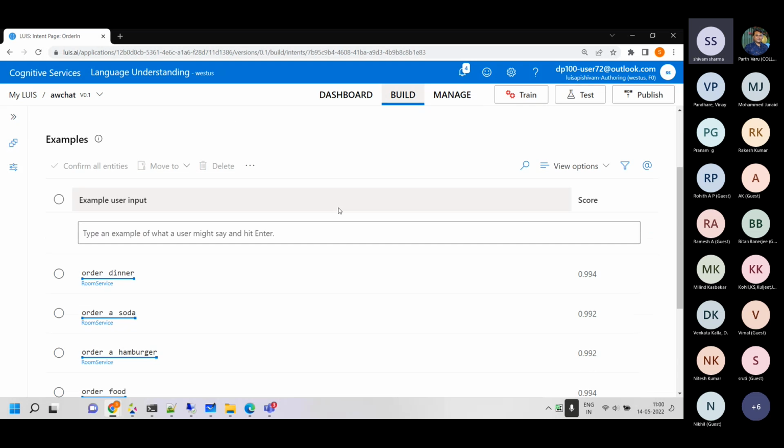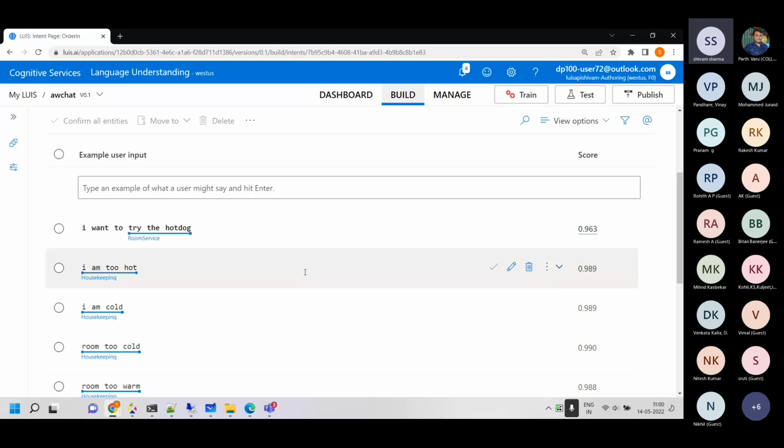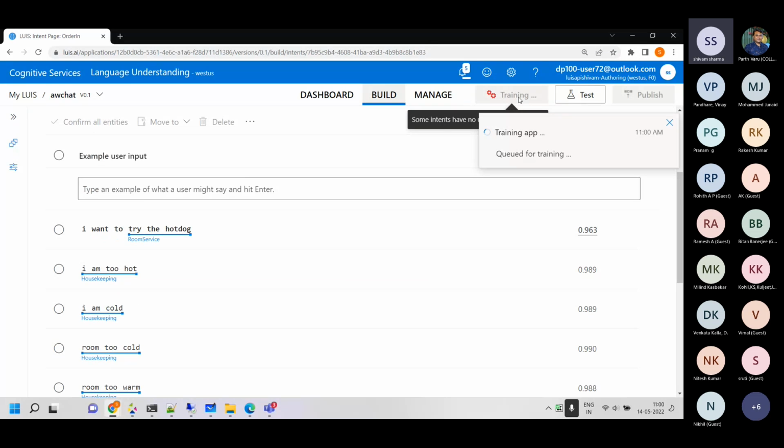It's a practice that you log the sentences, and if something doesn't get classified properly, like we were just trying out, then you retrain it. I have just added that new statement as well, and it got added over here. So we'll click on train.